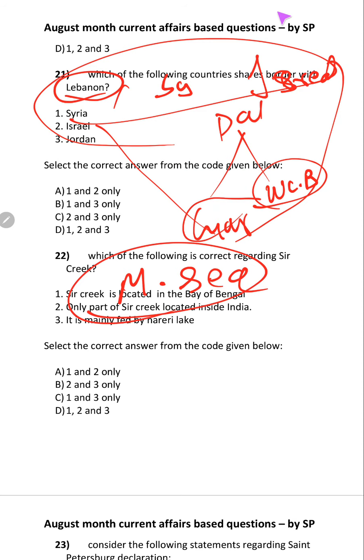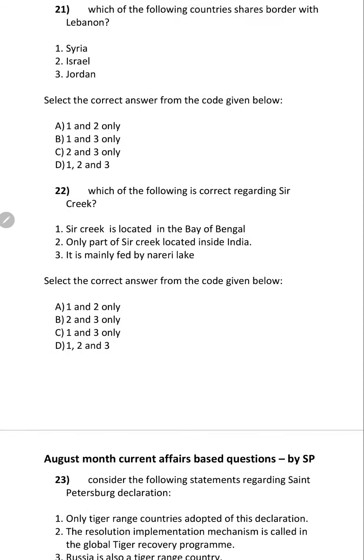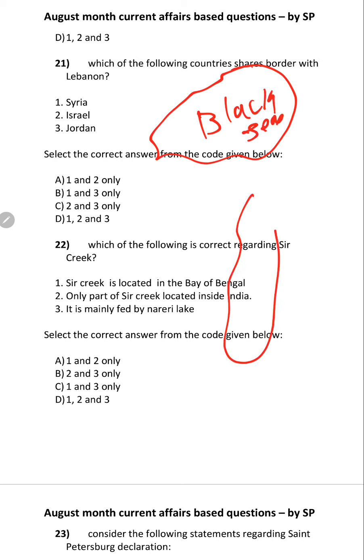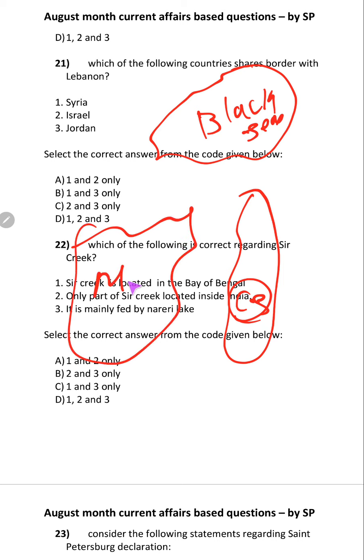Like this you should remember, because UPSC has asked many times countries which share border with Black Sea, countries which share border with Caspian Sea. Now it may ask countries which share border with Mediterranean Sea. So definitely you should be ready to answer this question.